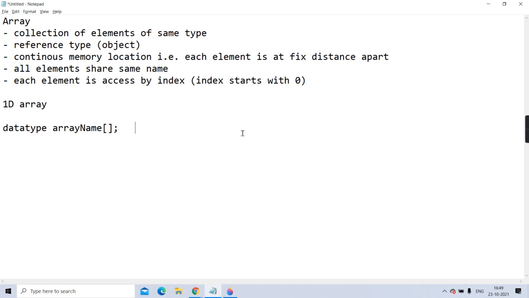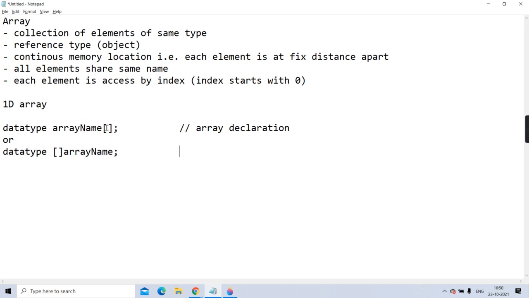Okay, but this is just an array declaration. Remember, array declaration. What has happened? It has just created the array name as a reference variable on the stack. The array is not yet instantiated. And remember, both syntaxes are allowed: data type, square brackets, array name, or array name followed by square brackets.